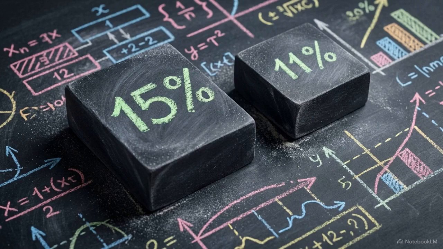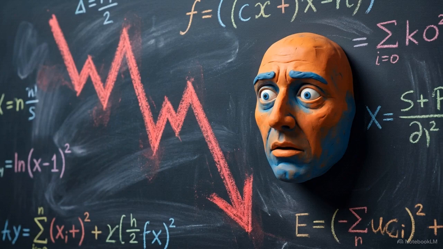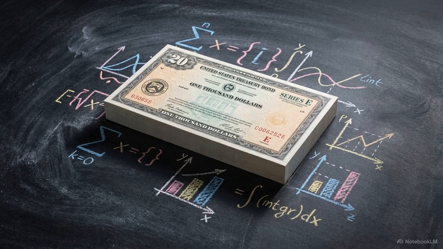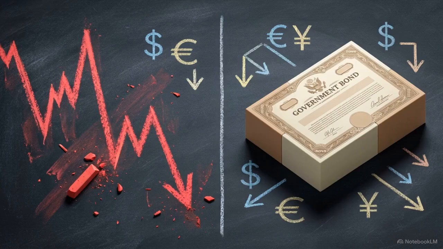If someone offers you a choice between a 15% return and an 11% return, the math seems obvious. 15 is larger than 11. But if securing that 15% meant gambling your entire net worth on a single penny stock, while the 11% came from a guaranteed government bond, the choice flips. The raw numbers hide the actual cost of the investment.